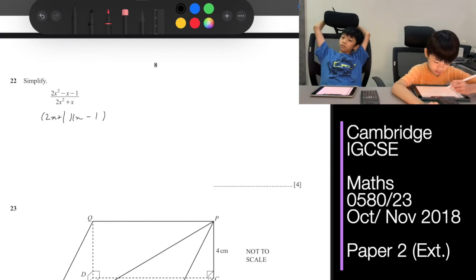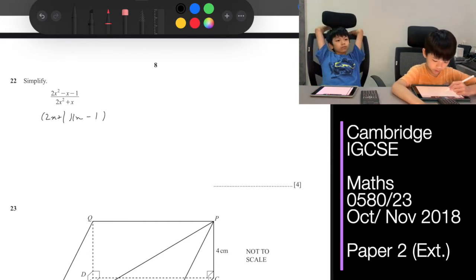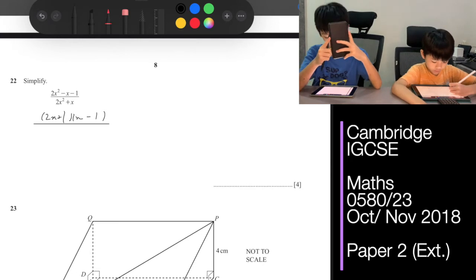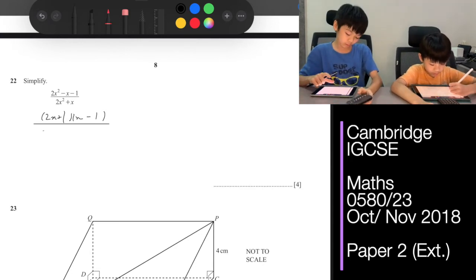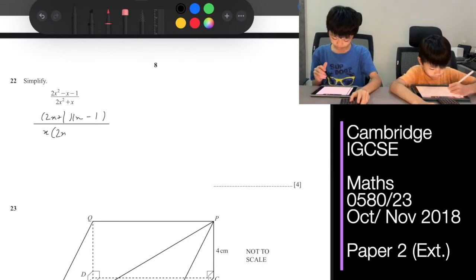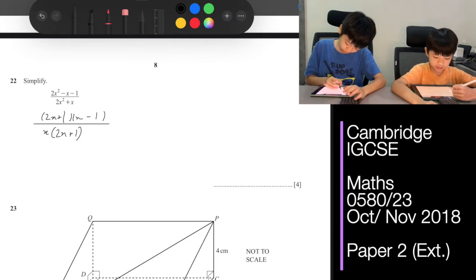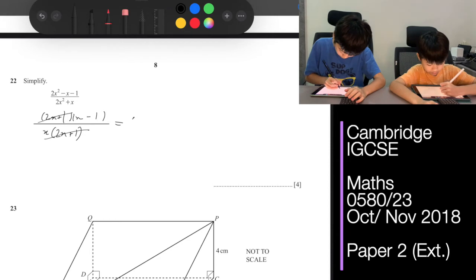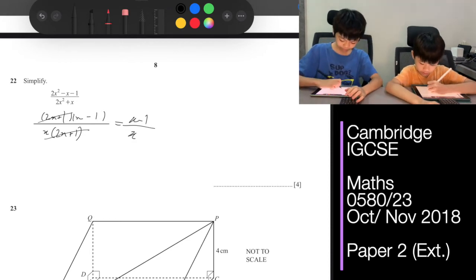So let's see, 1 times negative 1 and negative 1. x minus 2x is negative x. Okay, so that's correct. And then the bottom should have either one of these. Okay, so x times 2x plus 1. Yes, it has one of these. So then we can cancel out 2x plus 1. That gives us x minus 1 over x, and we can't simplify any further.